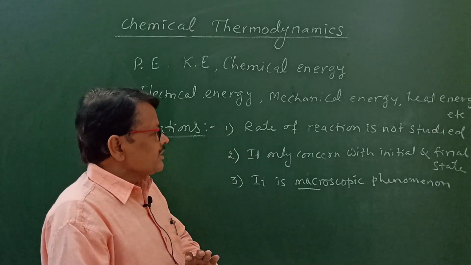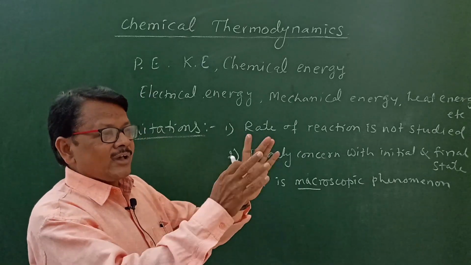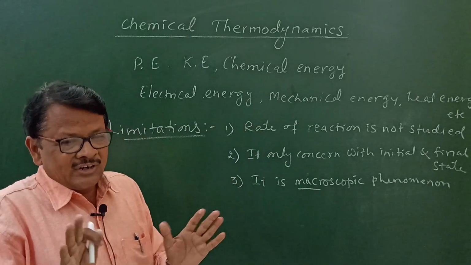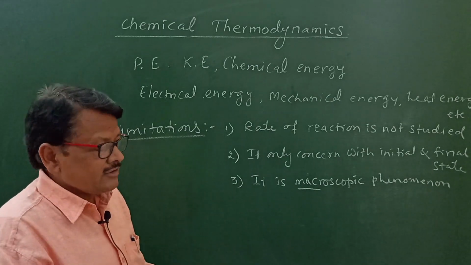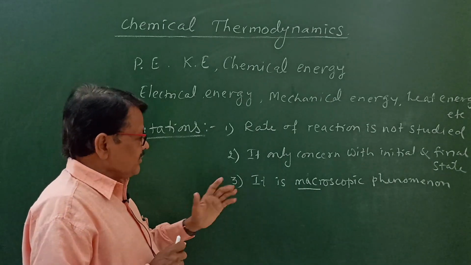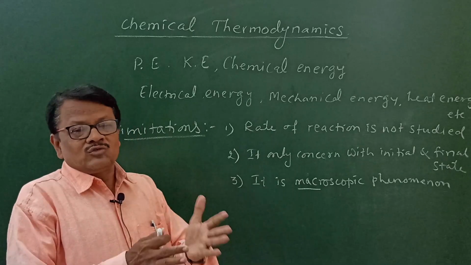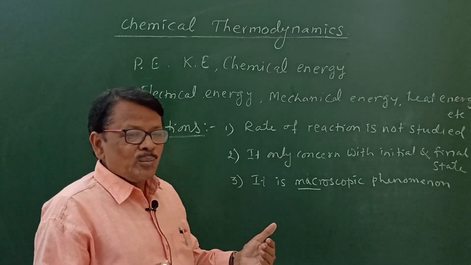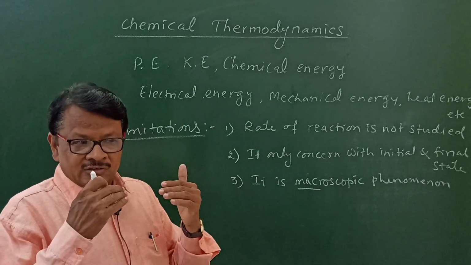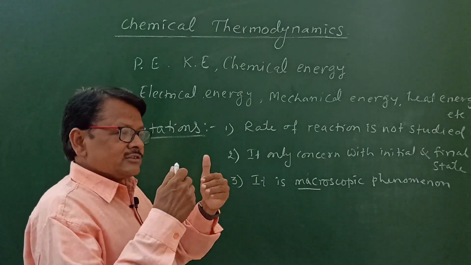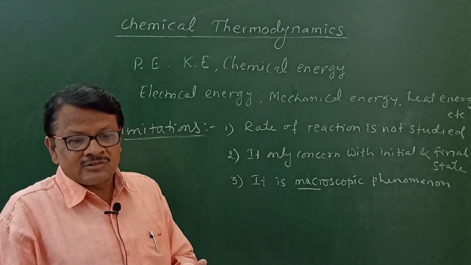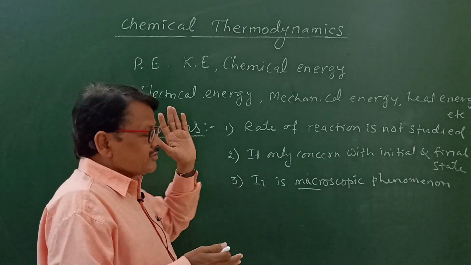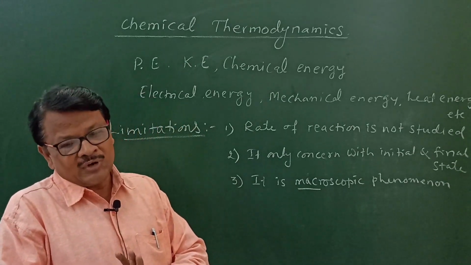Second limitation is, it only concerns the initial and final state of the reaction; intermediate states and mechanism of the reaction are not considered. And third limitation is, it is a macroscopic phenomenon, means under this branch of thermodynamics only macroscopic studies, means these things which can be seen by our naked eyes only, are studied. So these are the three limitations.